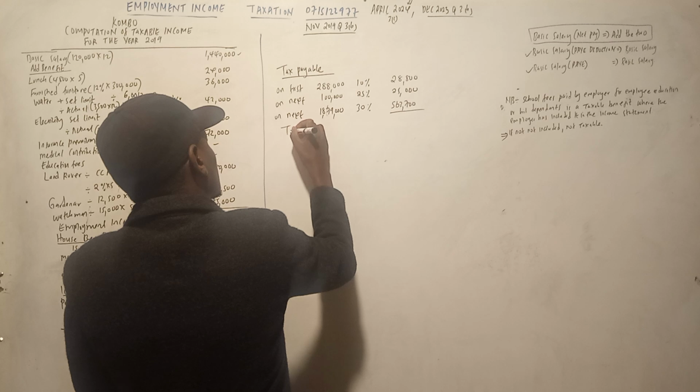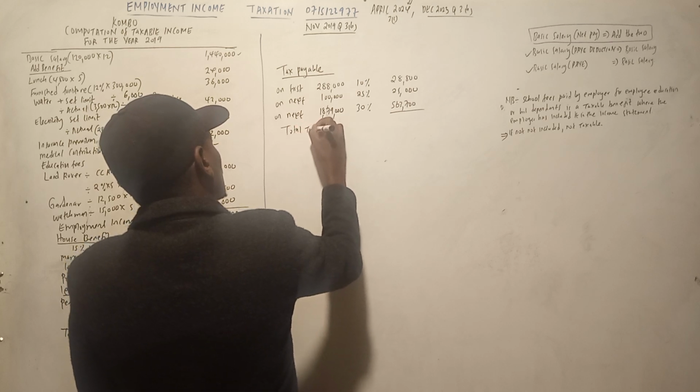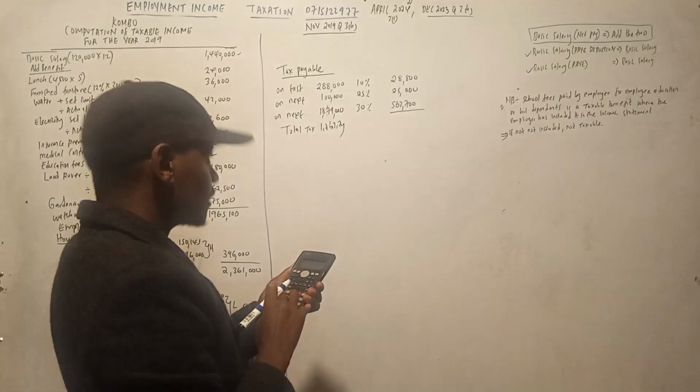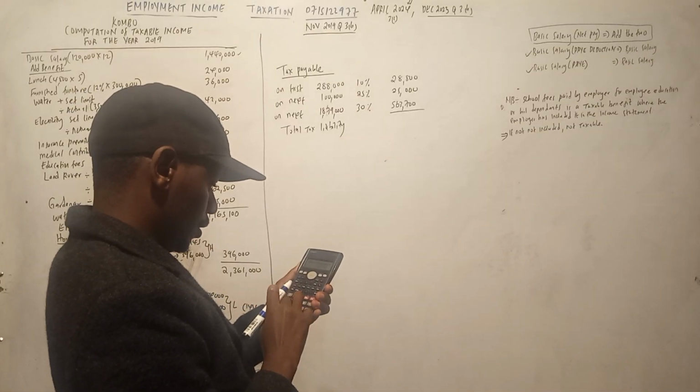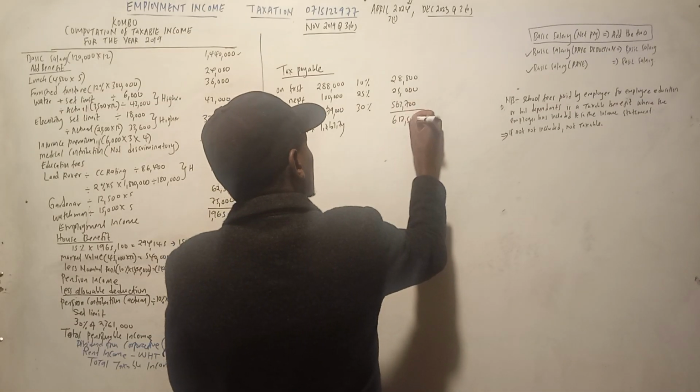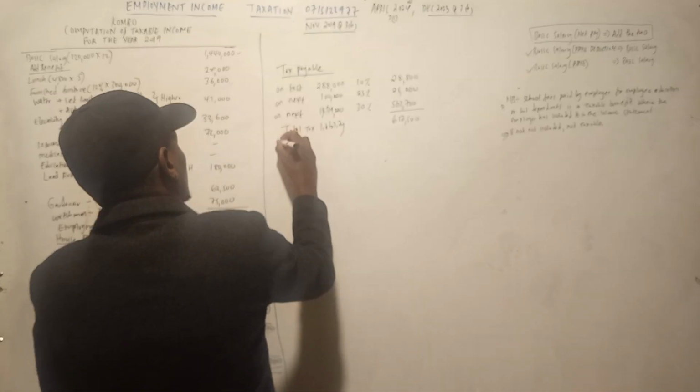Total tax liability, plus 25,000, 28,800, is 617,500.